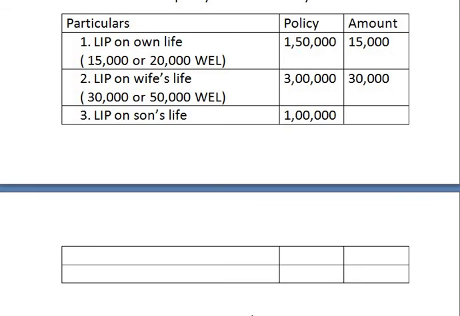So we are showing calculation on the next line, that is 10% of 1 lakh, 10,000, or premium paid by him, which is 20,000. Whichever amount is less will be taken to the amount column. So we are taking 10,000 rupees to amount column.